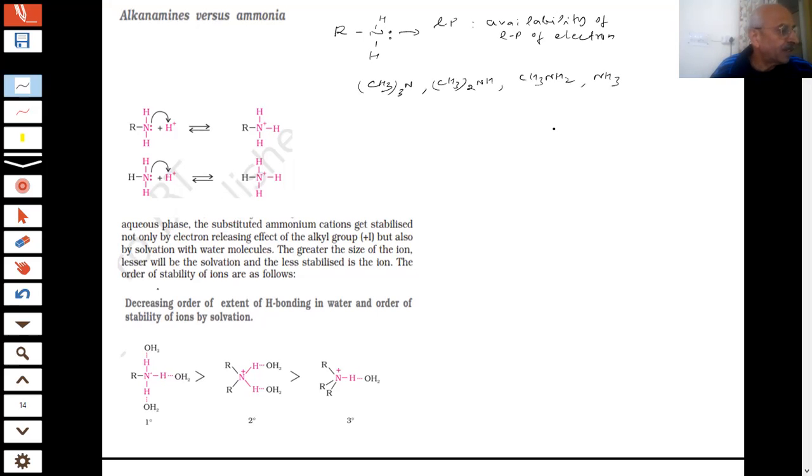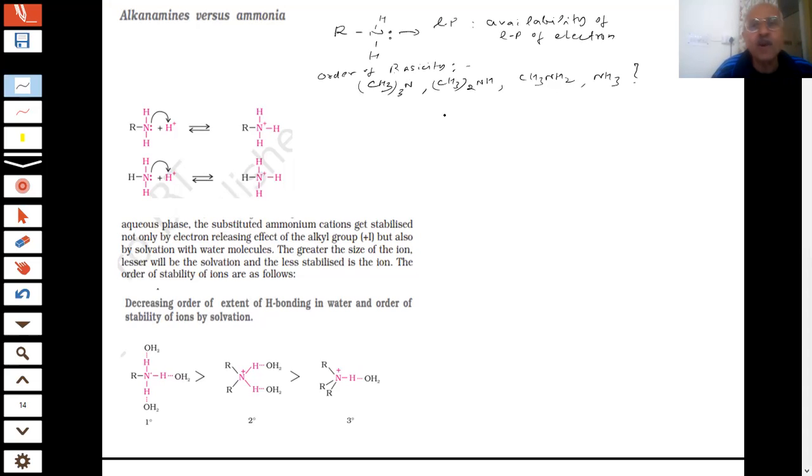When we discussed the basicity of these amines, we asked you what is the order of basicity of 2 degree, 3 degree, and 1 degree, and you cannot answer till I tell you gas phase or aqueous phase.